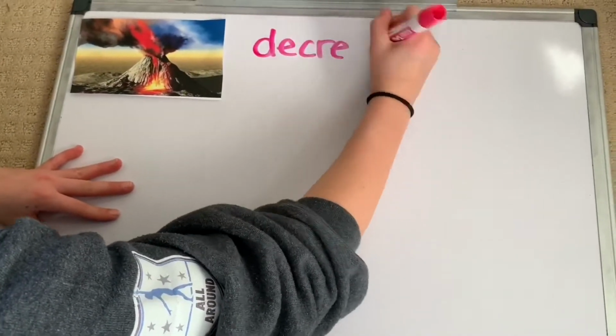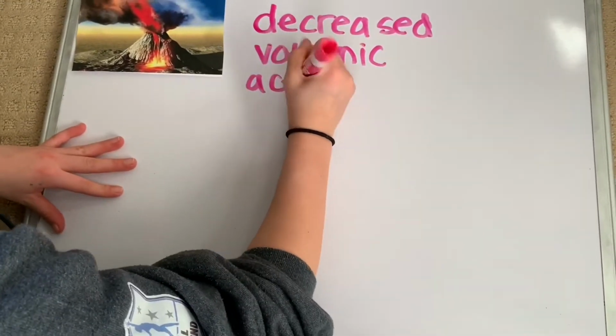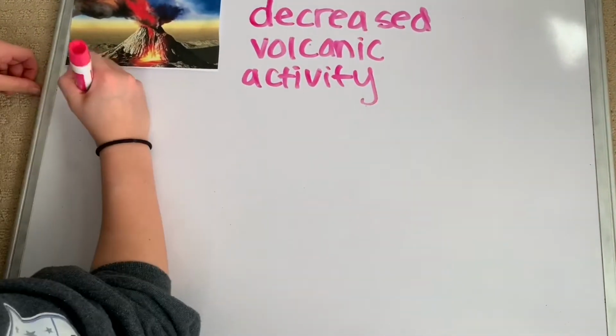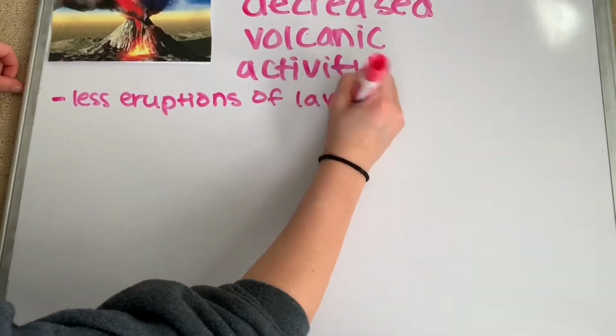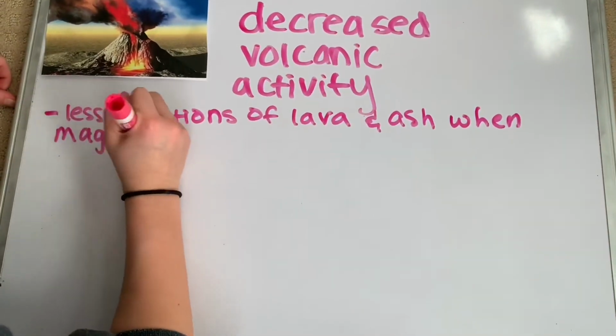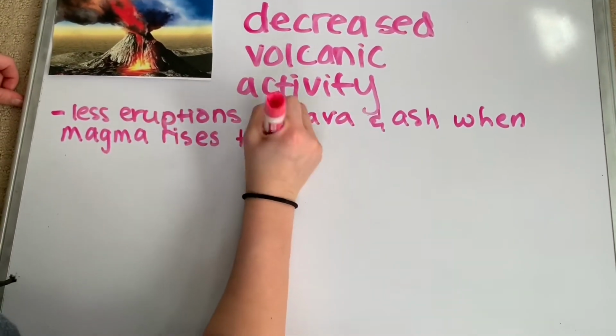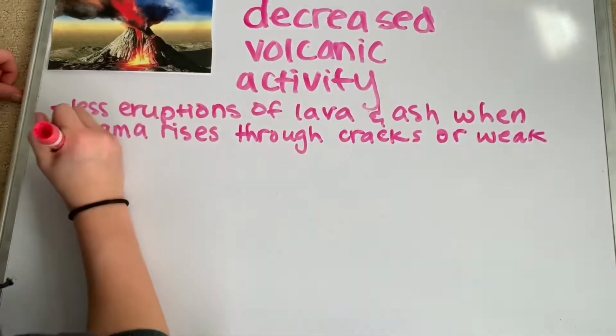Another factor that caused climate change in the medieval warming period is a decrease in volcanic activity. When there's a decrease in volcanic activity, this means there are fewer eruptions of lava and ash when magma rises through cracks or weak spots in Earth's crust.